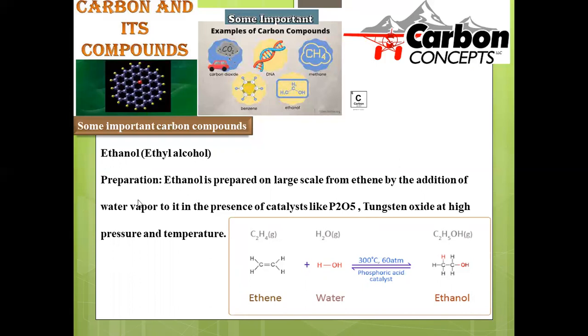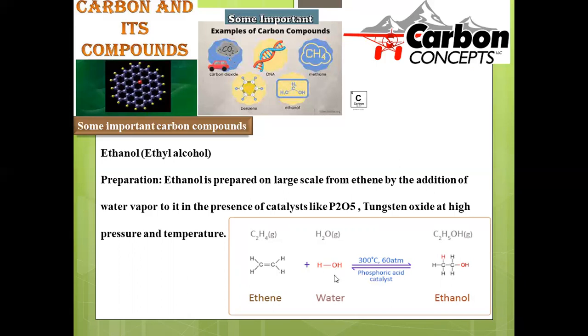Commercially, ethanol is prepared by adding water to the ethene molecule, a carbon-carbon double bonded compound. Simply, we can say it is the hydration of alkenes at a temperature of 360 degrees and high pressure. Phosphoric acid is used as a catalyst in order to accelerate the rate of the reaction.